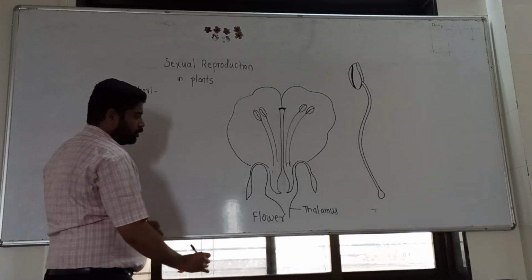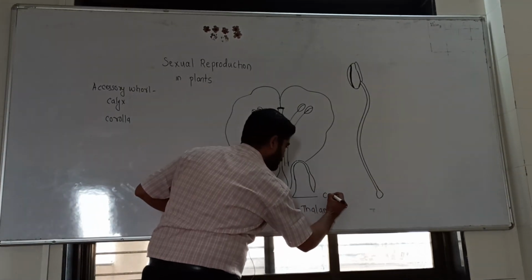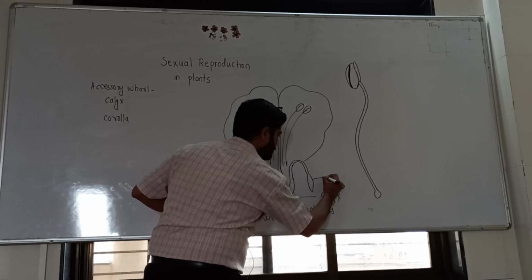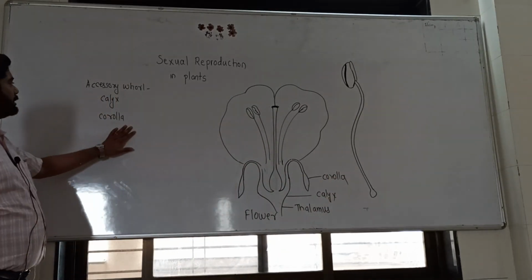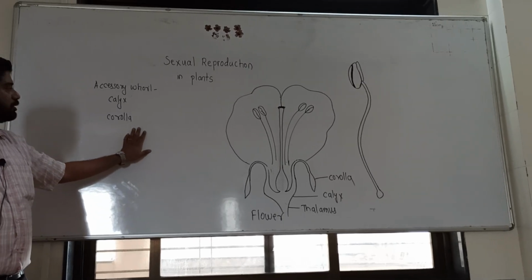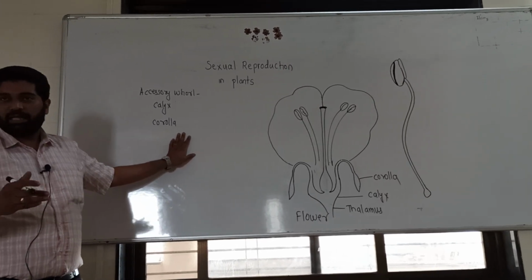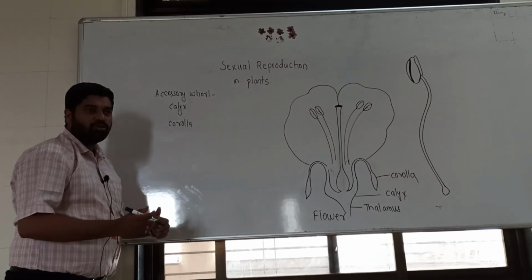Here, this is the calyx and this is the corolla. The calyx and corolla are called accessory whorls because they do not take part directly in reproduction, but they help in reproduction.